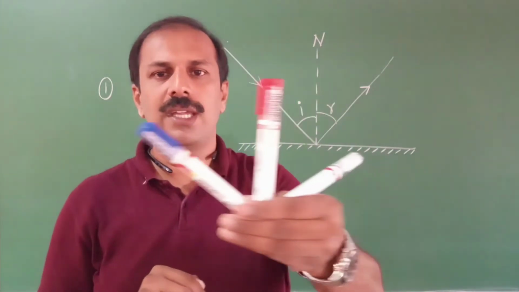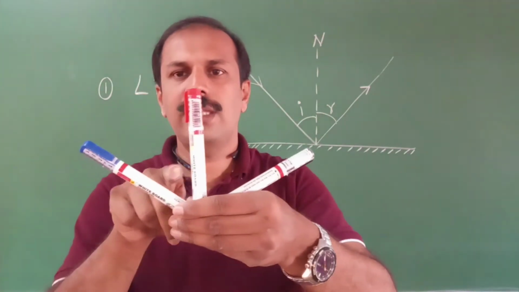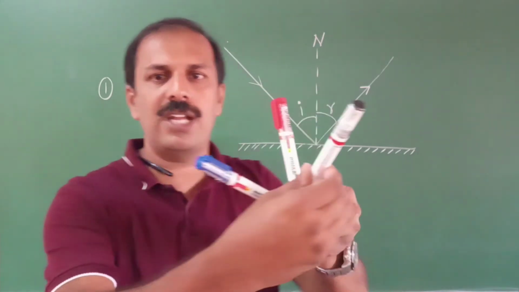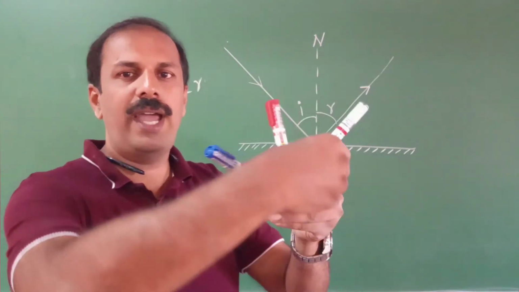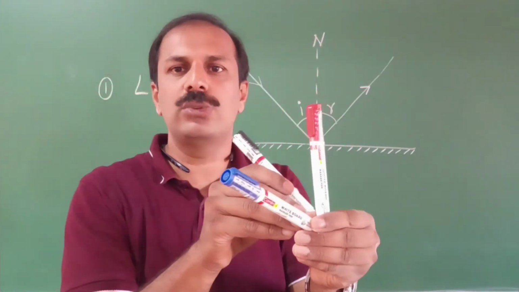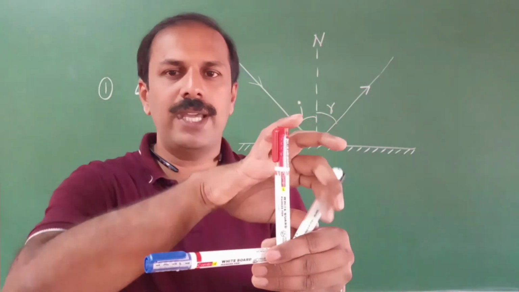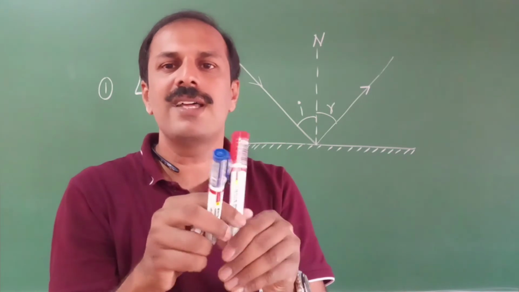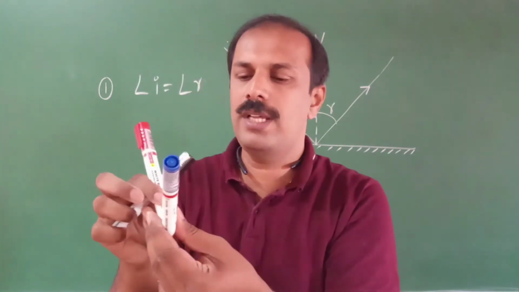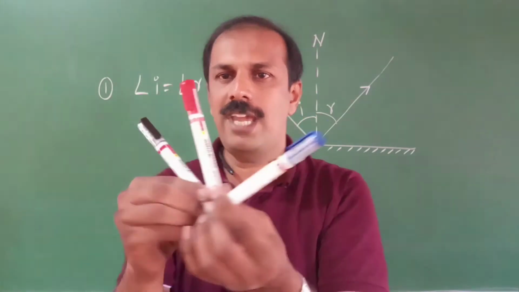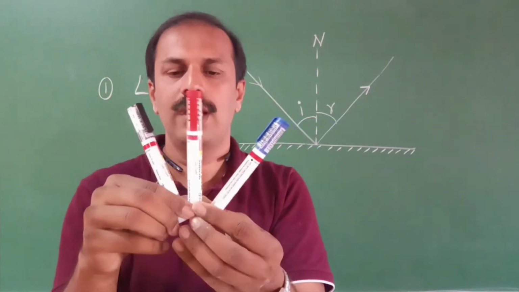You can see, somebody can make this 40 degrees like this. Another person can make it 40 degrees like this also. Toward this side also, 40 degrees. And it is possible to make it like this also. But light will not go like this. Light will go in such a way that all these three are in the same plane. The meaning of that is, I am holding it like this with both hands. See, it should be in the same plane.